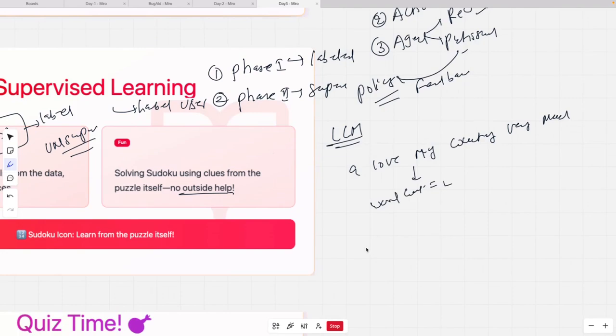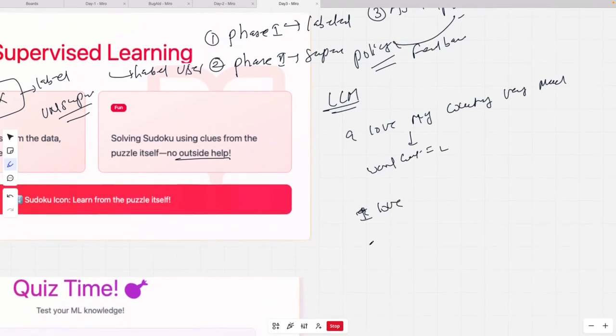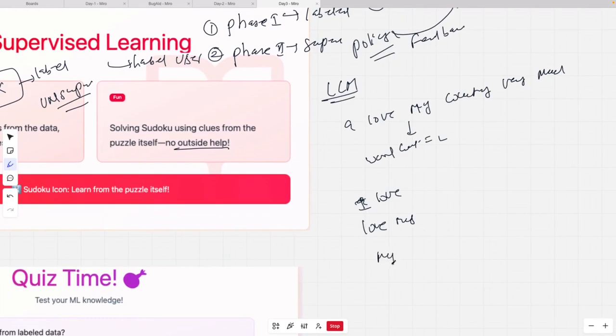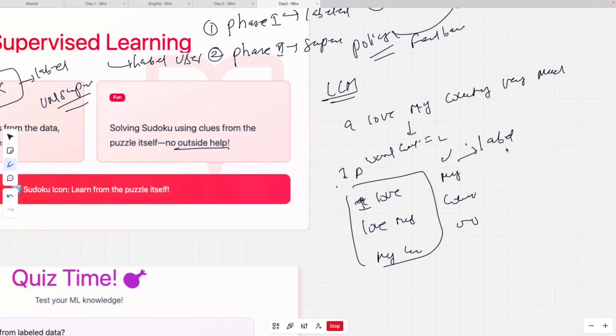So first the two words "I love", then "love my", then "my country". So it will create inputs like this, and then the outputs will be "my", "country", "very". So basically the model is actually creating the labels for itself. This label is not given to the model, it is creating its own label.